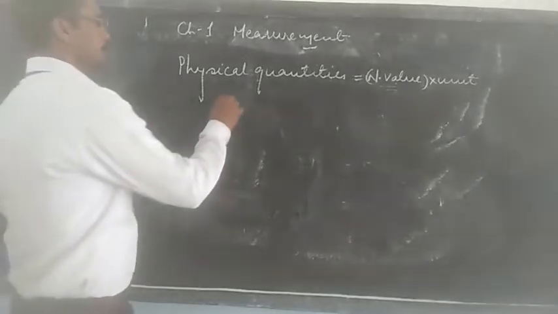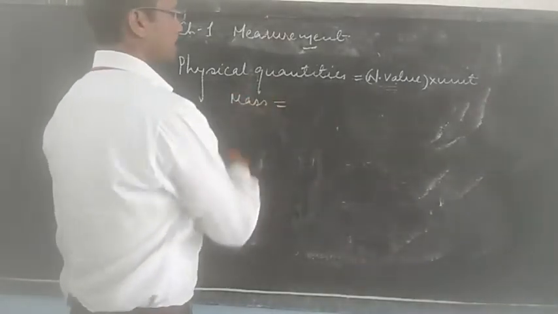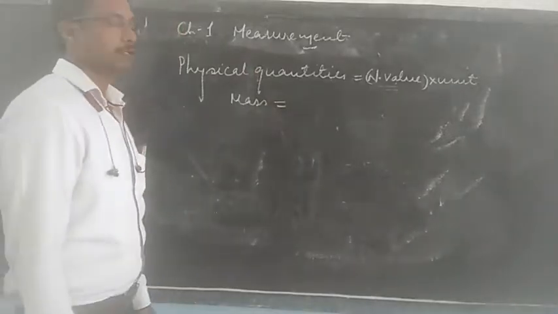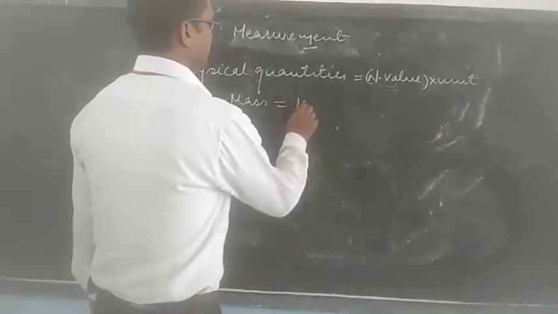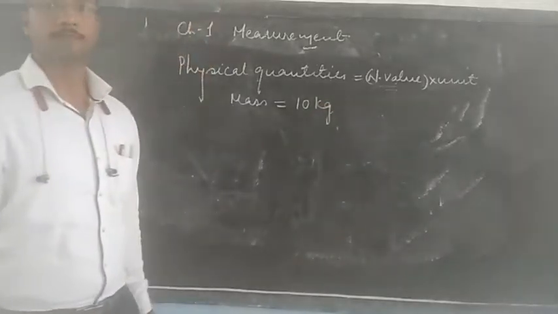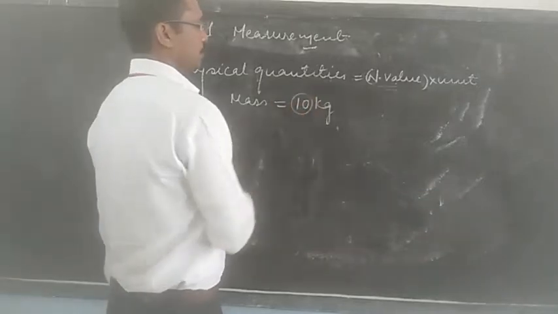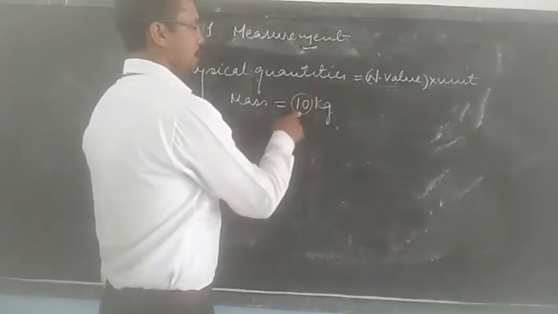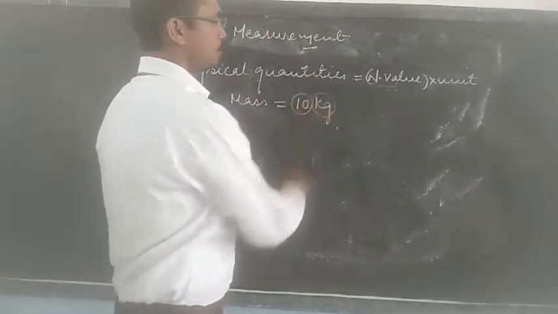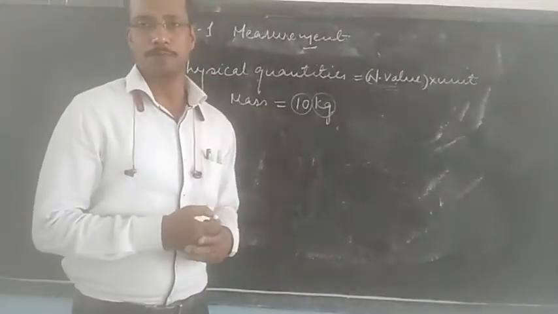For example, if we write mass, which is a physical quantity, this mass can be written as 10 kilogram or 10 gram, so that this physical quantity should have mass, that is the numerical value, and also the unit. Same is the case with other units also.